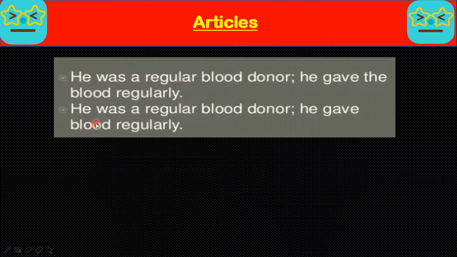Then come articles. He was a regular blood donor. He gave the blood regularly. He was a regular blood donor. He gave blood regularly. There is no need to use "the" over here.